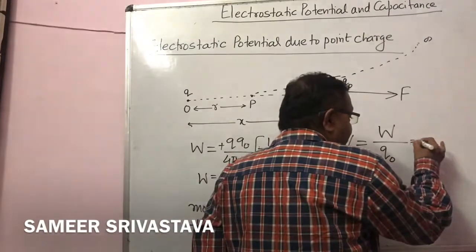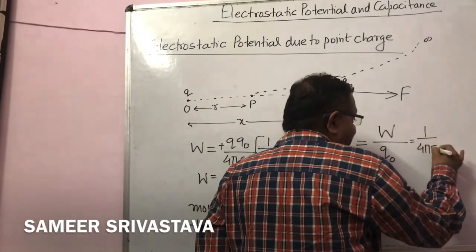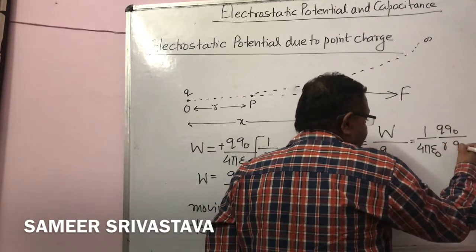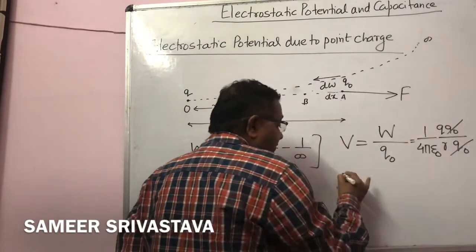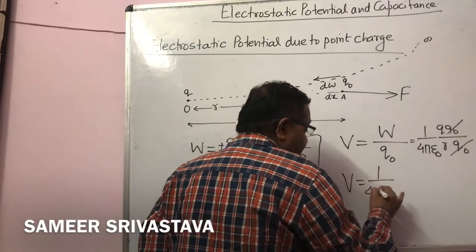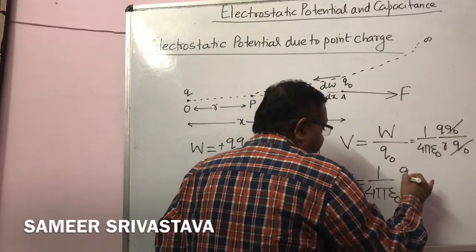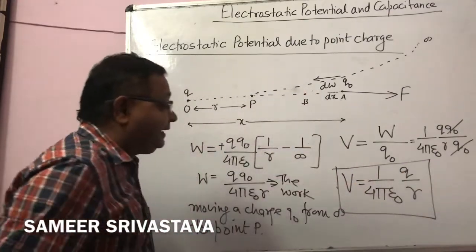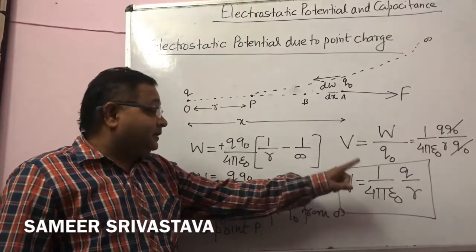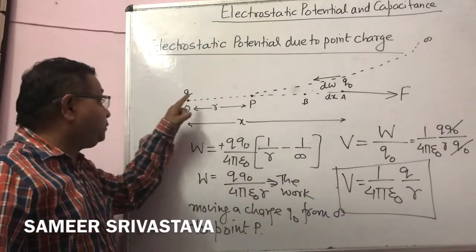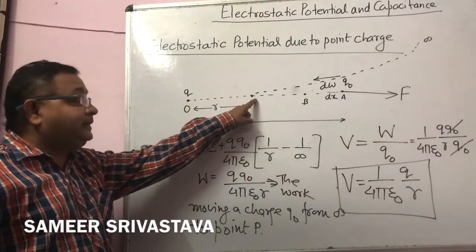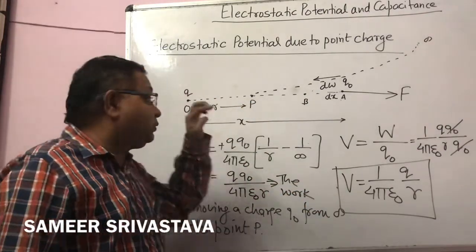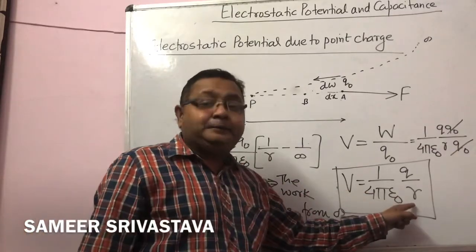Put the value of W here: 1 upon 4 pi epsilon naught Q naught upon R, divided by Q naught. Q naught is cancelled out. Final formula for the potential is 1 upon 4 pi epsilon naught Q by R. This is the formula of the potential due to a point charge at any point P. This is the formula to find the potential due to a point charge at any point P.